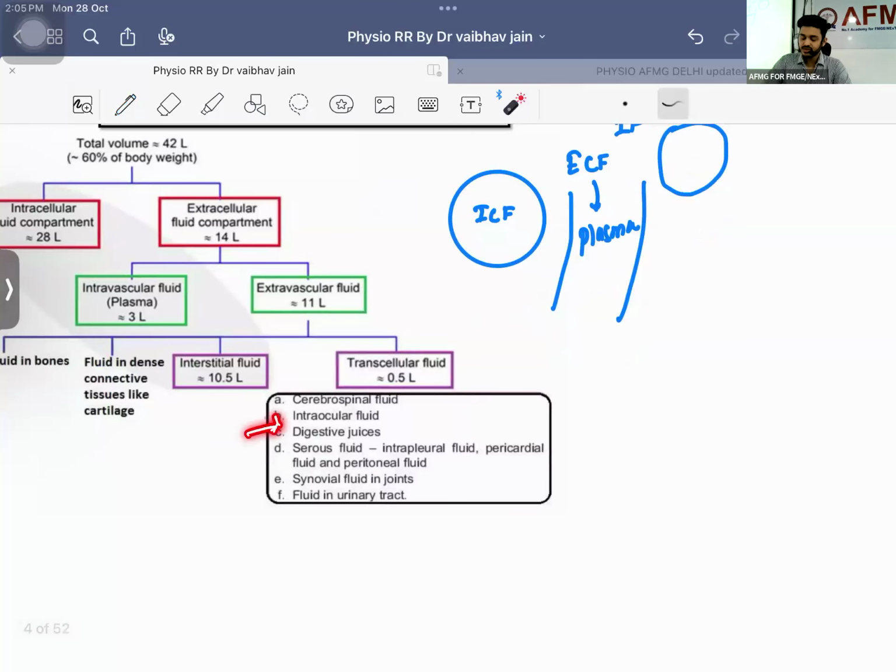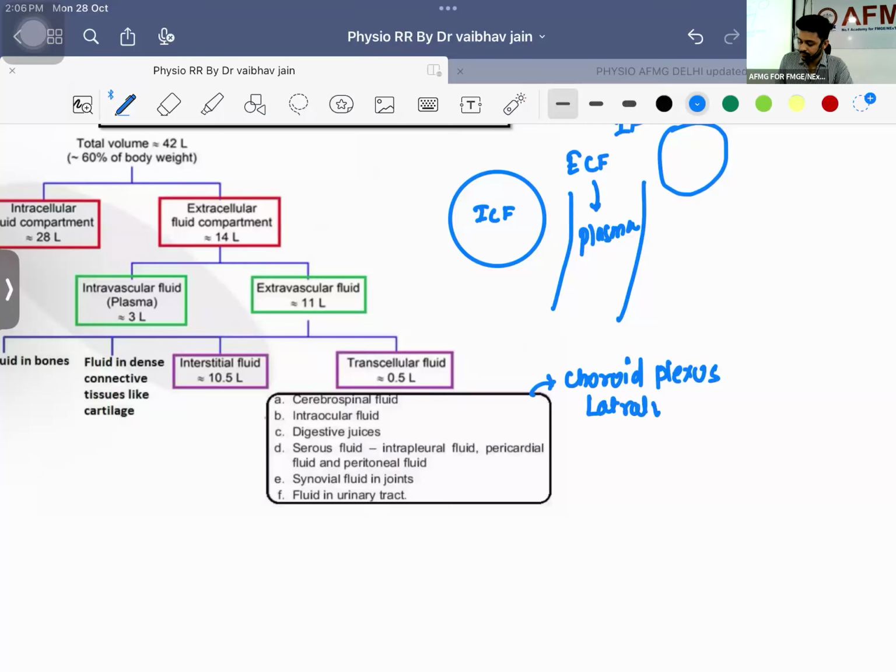Okay, so this is going to be your intraocular fluid. Cerebrospinal fluid. Cerebrospinal fluid is formed from where? Ependymal cells, lateral ventricles, choroid plexus. So they are formed in the choroid plexus, lateral ventricle, and the name of the cells will be ependymal cells. Okay.